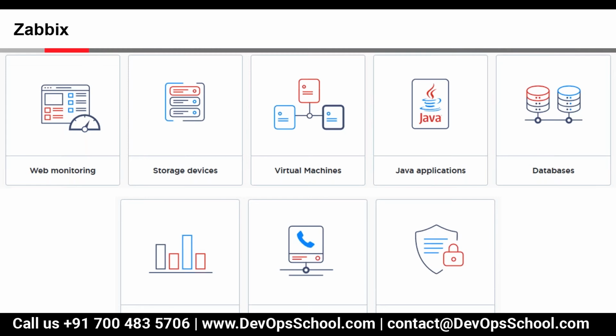If it is vCenter, what template will we add for the ESX host? There are different templates, and accordingly we'll be adding them. For ESXi, will we add the Hyper-V template or the VMware template? That depends on what kind of monitoring we want.